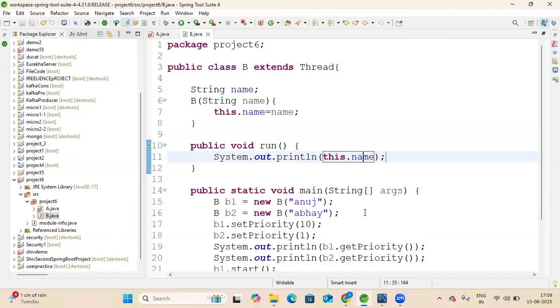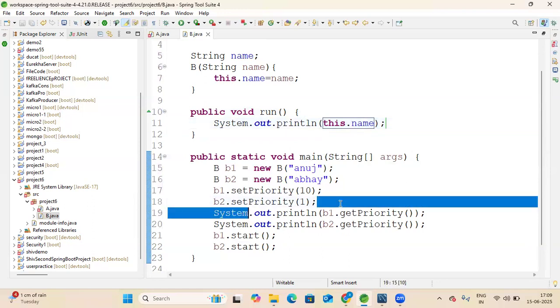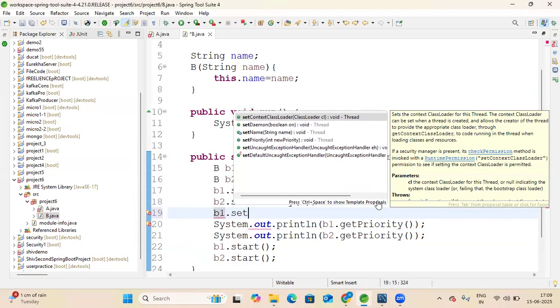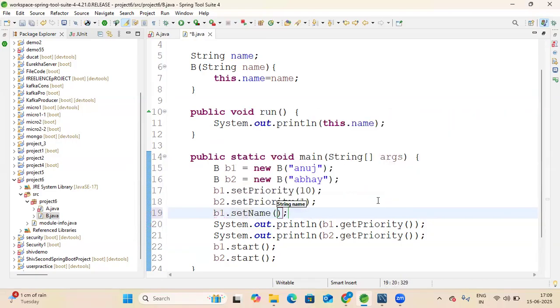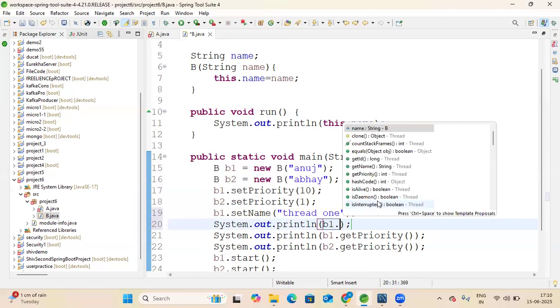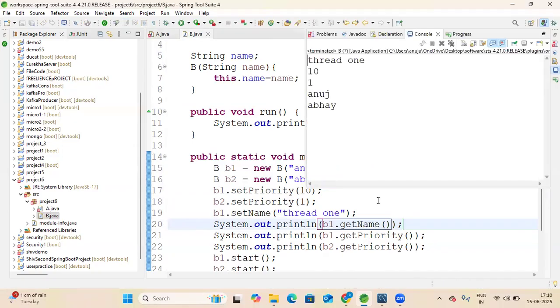You can also set the name. How can you set the name? The name is the name of this thread. You can set the name of this thread like v1.setName and give the name, thread one, and you can see the name also by using getName, like v1.getName.